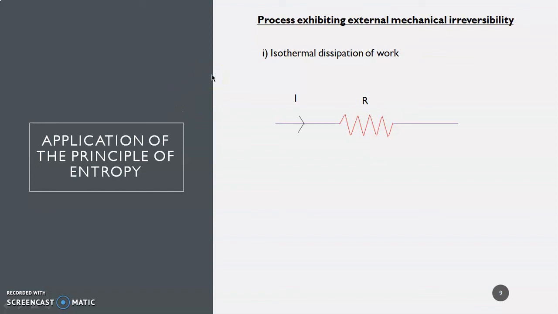The next application is process exhibiting external mechanical irreversibility. Here we have two parts. First is isothermal dissipation of work. We have a resistor with resistance R and a current I is flowing through it. Now this is a control volume. This is the system, the resistor system, and this is the surrounding.